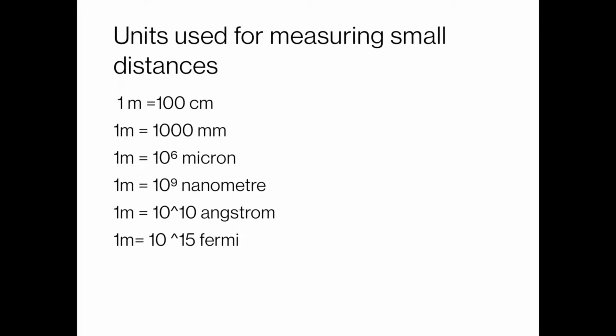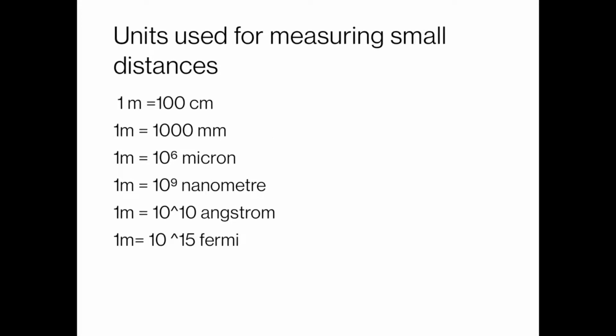1 meter is equal to 10^10 angstrom, or 1 angstrom is equal to 10^-10 meter. Similarly, 1 meter is equal to 10^15 Fermi, or inversely, 1 Fermi is equal to 10^-15 meter.